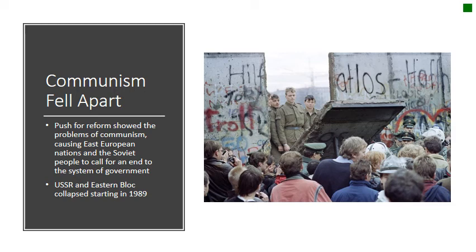So the USSR and the Eastern Bloc collapsed starting in 1989. This is where you see these famous pictures of the tearing down of the Berlin Wall. This began in 1989 as East Germany's government fell apart and Germany is unified.